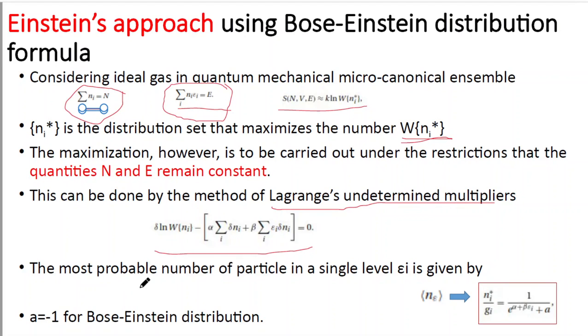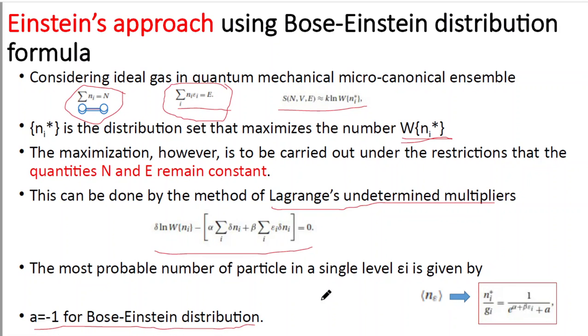The most probable number of particles in a single level epsilon i is given by Ni star by Gi is equal to 1 divided by e to the power alpha plus beta epsilon i plus A. A is equal to minus 1 for Bose-Einstein distribution. So Ni star by Gi is equal to 1 divided by e to the power alpha plus beta epsilon i plus A.